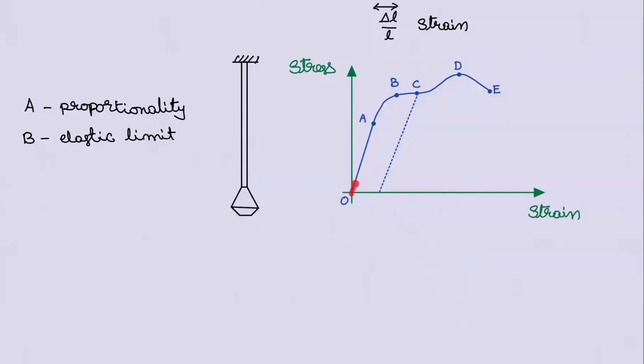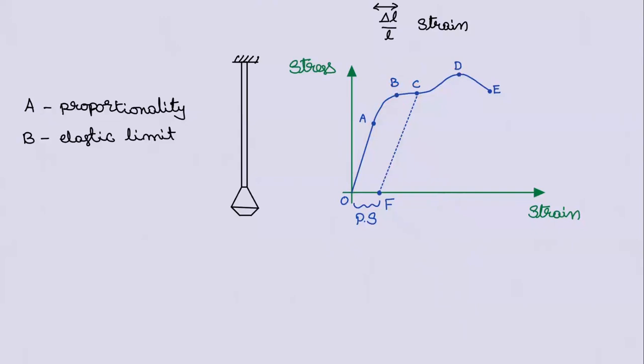That means, just for the sake of understanding, I took it up to point C and I left it. I removed the external force. So the body will come back and there will be some permanent set left behind. This is permanent set, PS. And this point is F, you take it. So concentrate. If you use the body from O to B, no problem, it is elastic. But after B, it starts behaving like some plastic thing.